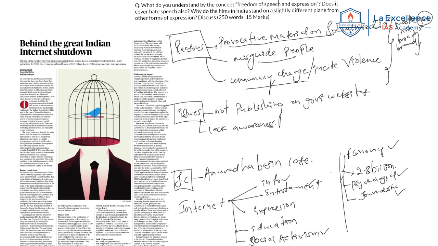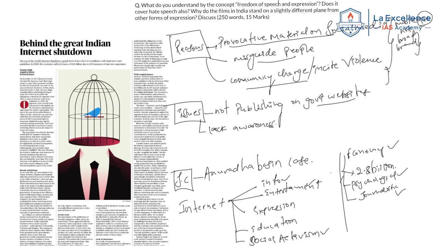Now, the major issue mentioned in this article regarding internet shutdown is that the orders of the internet shutdown are not published on the government website. It is being said that the orders are coming out on social media, but the proper orders were not published. If there is no proper publication of orders, there is less chance of going to court. For example, if a person has any grievance regarding the internet shutdown, they cannot move to the court because they cannot question the legal basis.